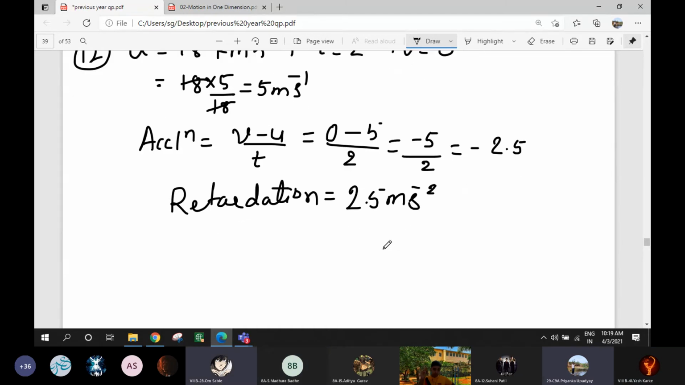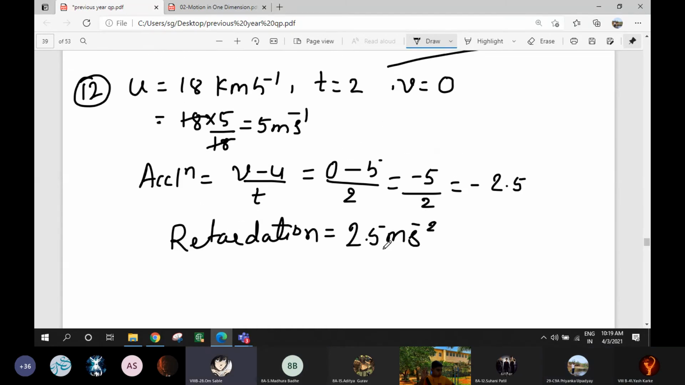Miss, we can find that retardation by doing initial velocity minus final velocity, not final velocity minus initial velocity. Don't do that. It will be confusing. Don't get confused. Okay? Do by the regular method. Just change the sign. It's enough. Again, you will confuse, and while writing, you will say that it is acceleration then. Okay, miss.